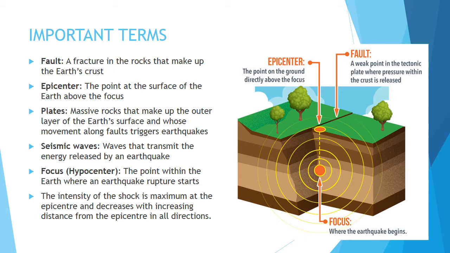So whenever there is a rupture, a shock, the maximum intensity is seen at the epicenter, and then it goes on decreasing as the distance increases. As we move away, it goes on decreasing.